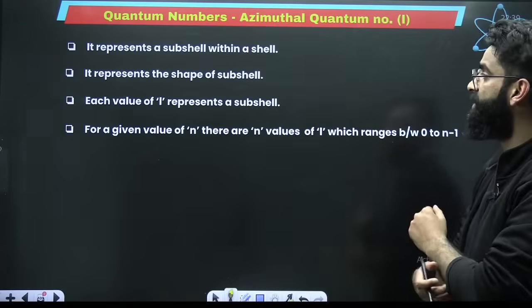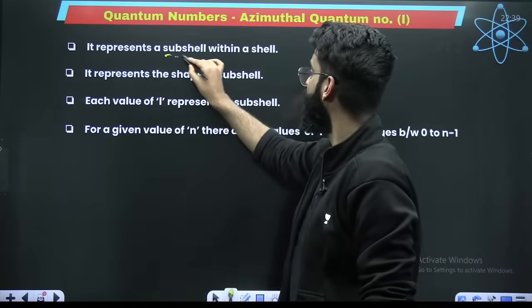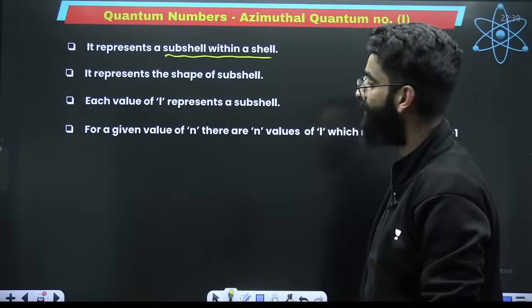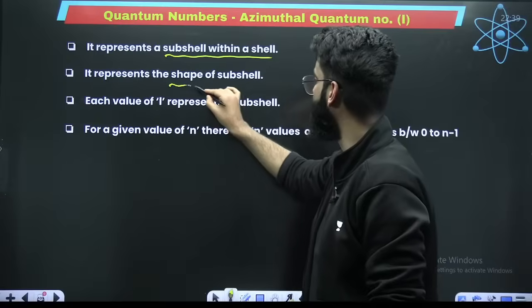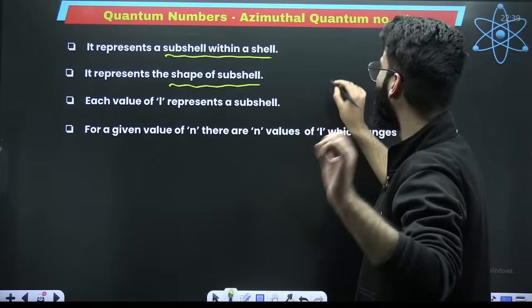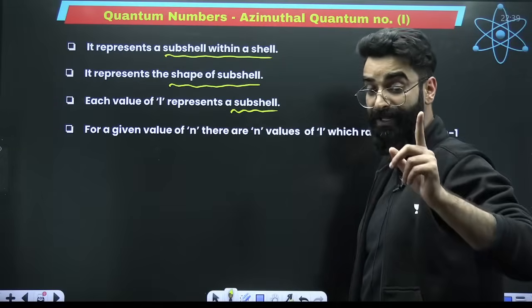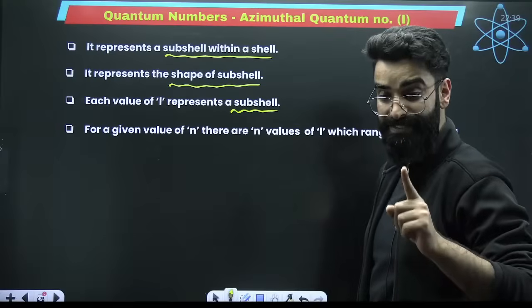It represents a subshell within a shell. It gives you the idea about the shape of the subshell as well. And every value of L represents a subshell.